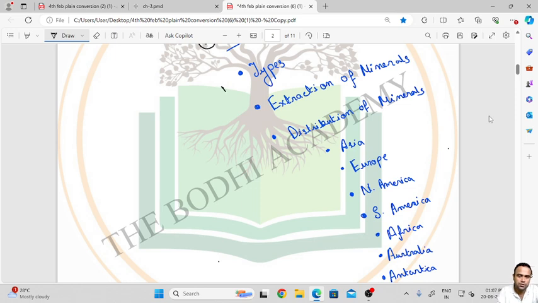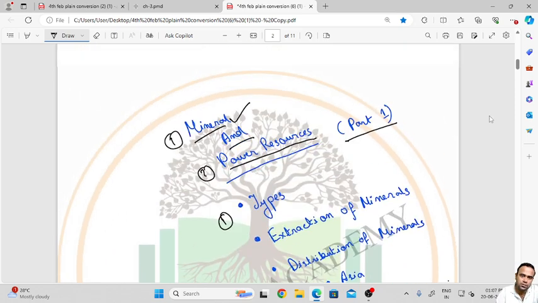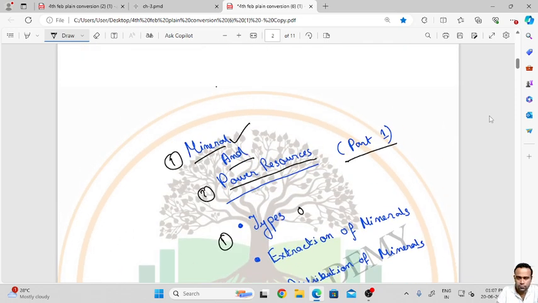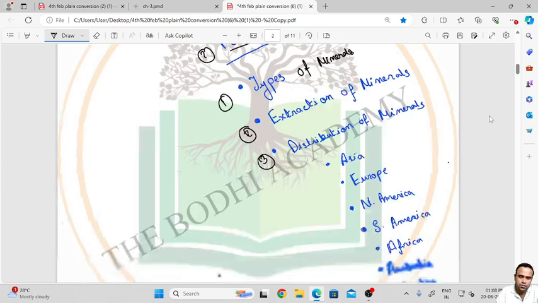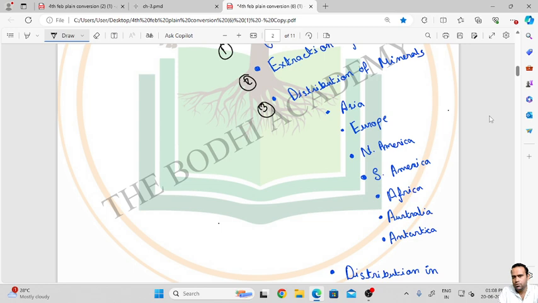These will be the points. First, types of minerals, extraction of minerals, distribution of minerals.